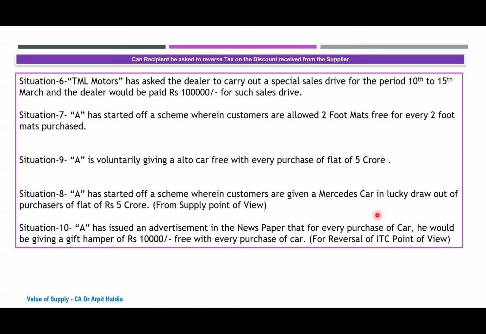Situation 7. A has started off a scheme wherein customers are allowed 2 foot mats free for every 2 foot mats purchased. So on every 2 foot mats purchased, 2 foot mats are given free. In my opinion, that is pretty clear. It is already covered by the circular issued on 7th March, wherein they said that nothing is free and the entire value would be treated as supply for 4 foot mats. If it is a composite supply, then the tax rate of the principal supply would be applicable. But if it is a mixed supply, then the highest rate would be applicable if the amount is not distinguished between the two separate supplies.